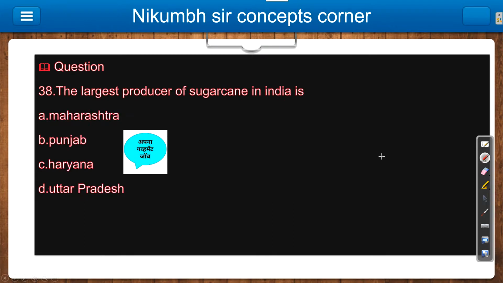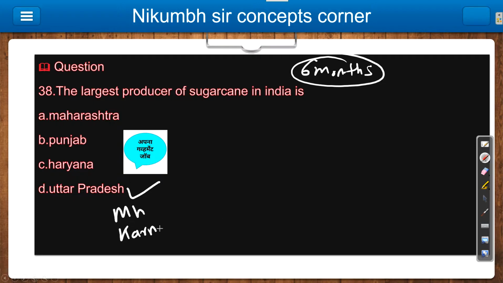Then the 30th question: the largest producer of sugarcane in India is. From this question I will tell you a very important concept which you will surely get in your next 6-month exams. So it is a long discussion, get ready for this. The largest producer of sugarcane in India is Uttar Pradesh, then Maharashtra, and then Karnataka. So the answer is Uttar Pradesh. Just remember this, because it is currently in the news, so it is very important for you.